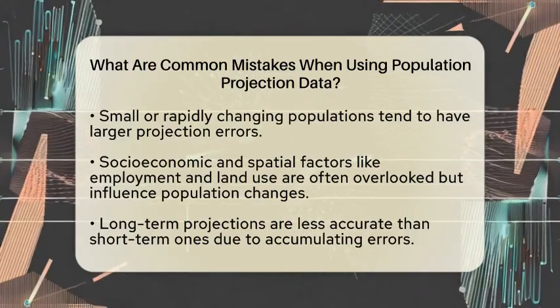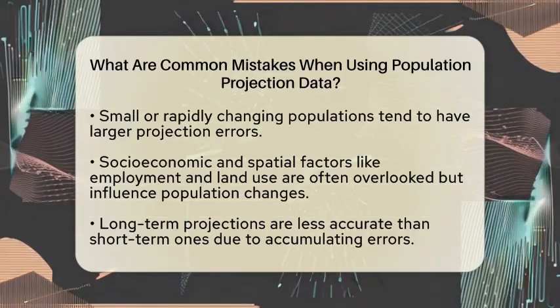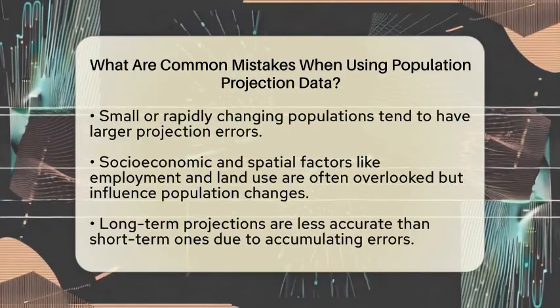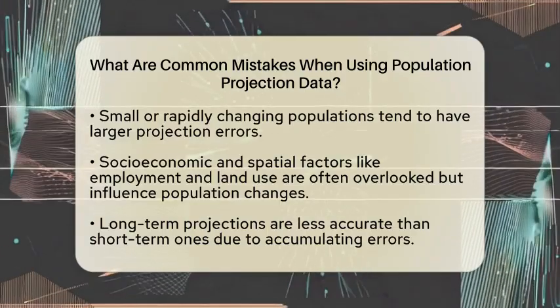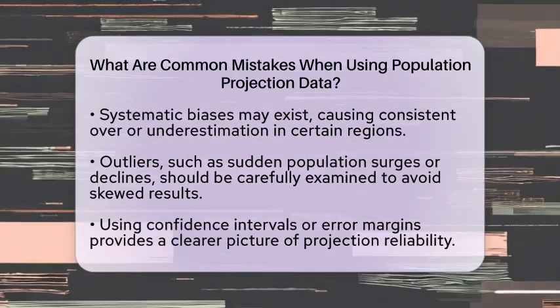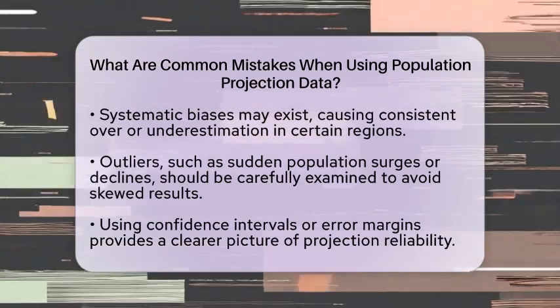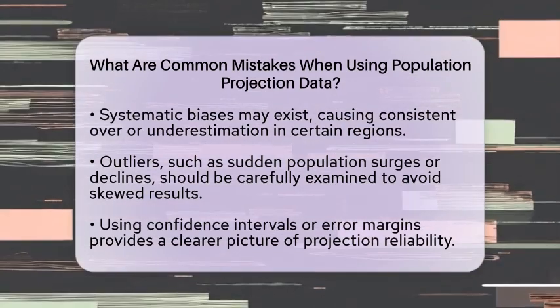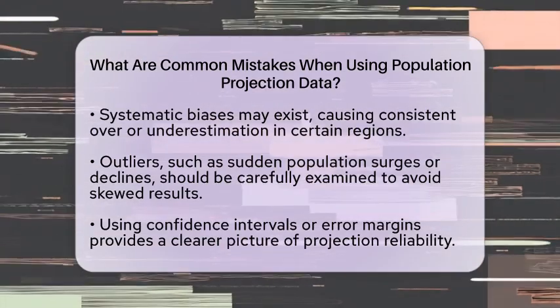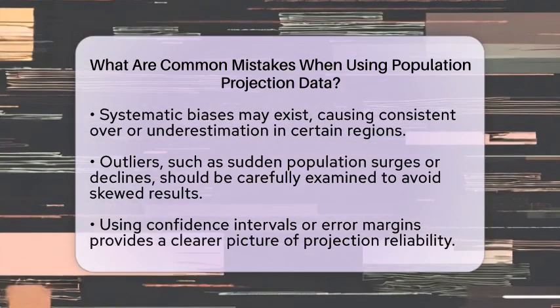Many forget to include socioeconomic and spatial factors. Things like employment opportunities, land use, and transportation can influence population changes. Overlooking these factors can make projections less reliable. Another mistake is assuming long-term projections are just as accurate as short-term ones. The longer the period, the more room there is for error to grow.